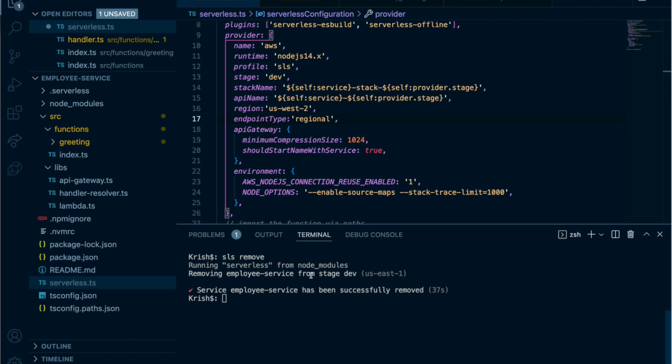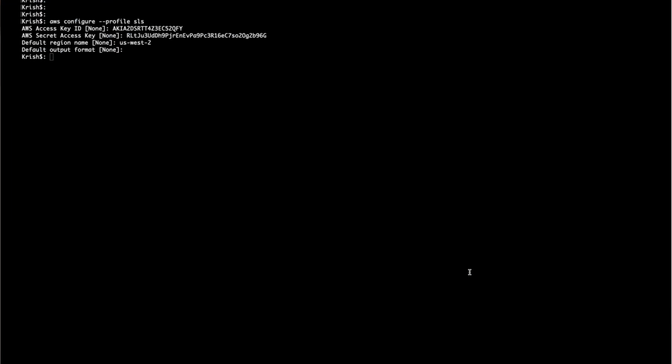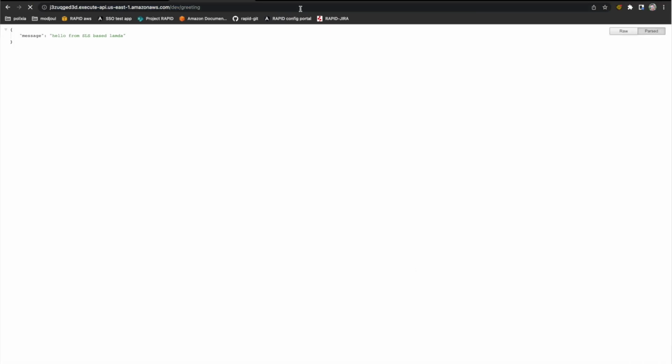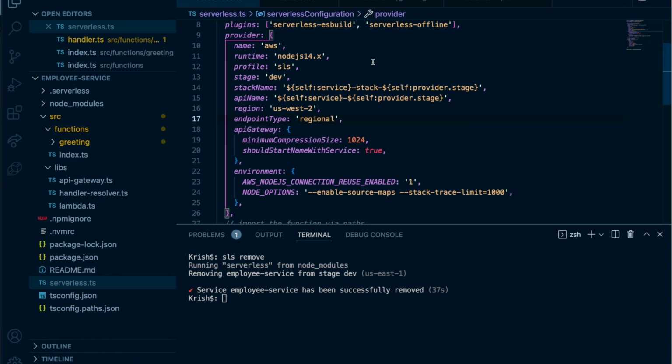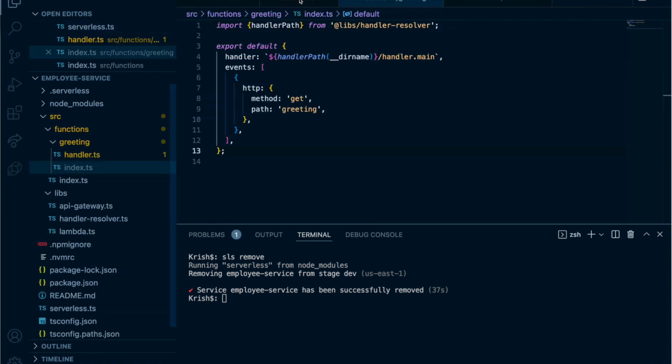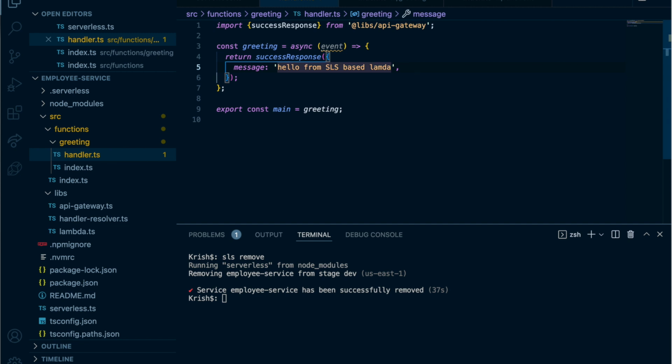Okay, so now the previous API is removed. See how easy it is. It just deployed and removed. If we go back here again, it will not work, right? It will say forbidden, because maybe the API is still being deleted, or you don't have access to it. So now I fix my code, and let's say I make a little change to my code based on Lambda on US West 2, right? Okay, cool. And now I'm going to deploy this again, SLS deploy.